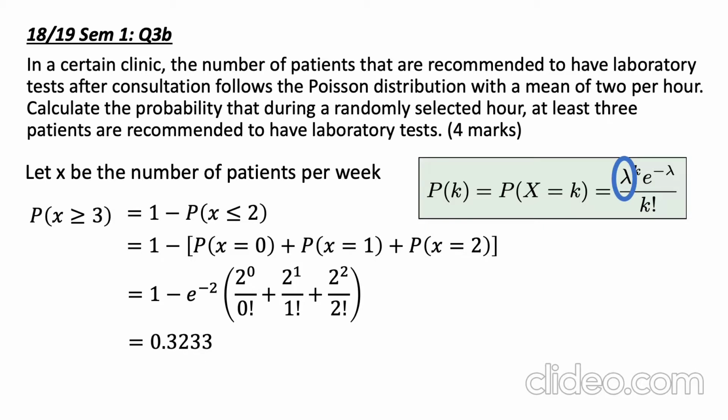Therefore, the answer to this question, the probability that during a randomly selected hour, at least 3 patients are recommended to have laboratory tests, is 0.3233.